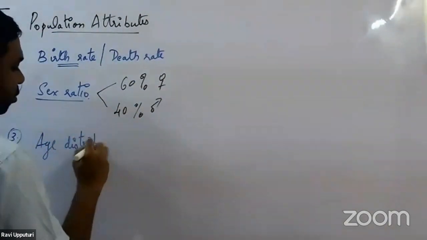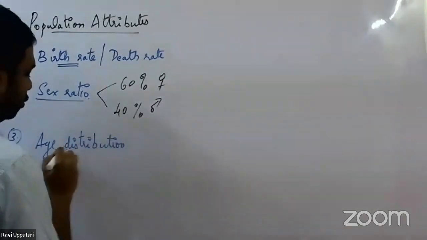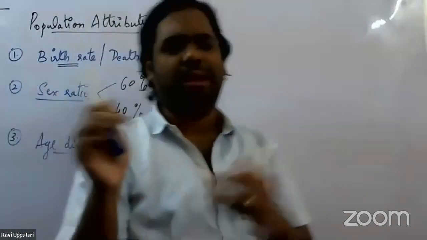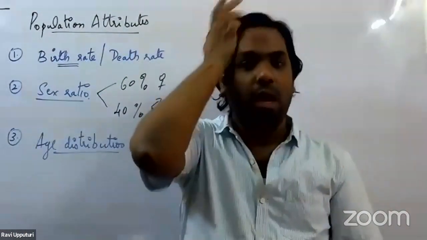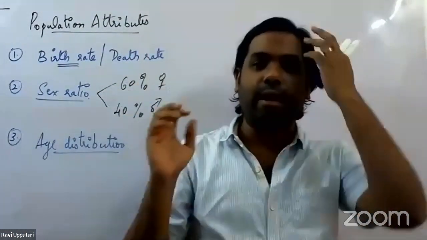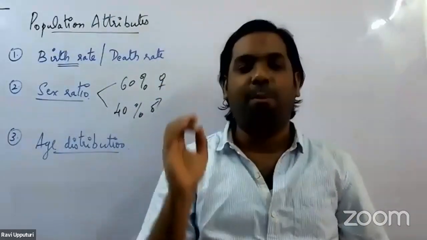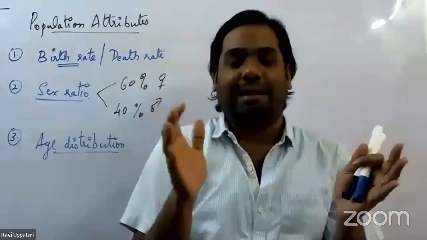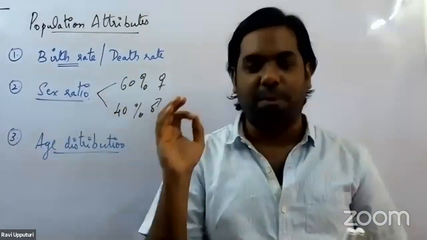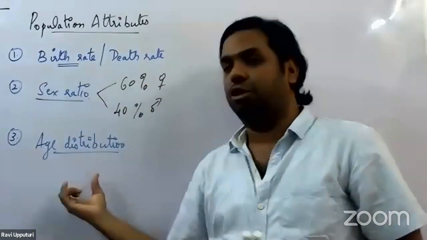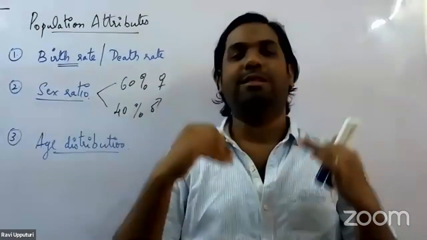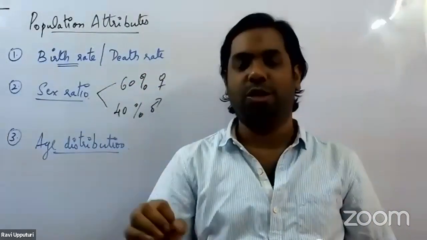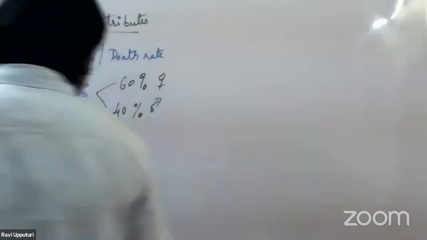Age distribution. Now, what does this age distribution mean? In any population you take, any organisms you take, all the organisms that are present in that particular population have been broadly divided into three groups based on their age bracket. So, based on the age bracket, or based on the age distribution, we start distributing all the organisms present in a particular population into three major categories. So there are three age brackets.